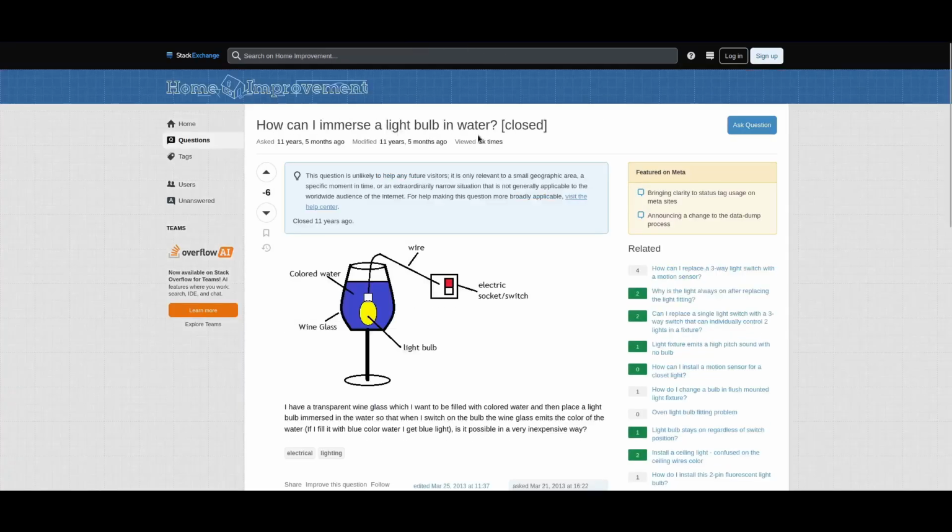Great comment. How can I immerse a light bulb in water? Like the lithium-ion battery stabbing one, I shouldn't have to explain why this is a bad idea. Once again, you will die. Thankfully, this person wasn't dumb enough to actually do it before asking the question, but you will very much die if you do something like in this picture.